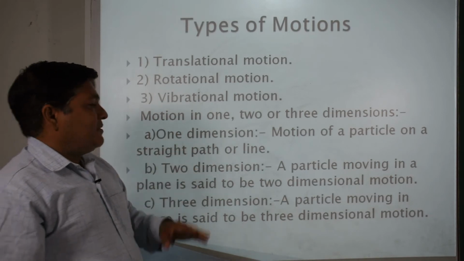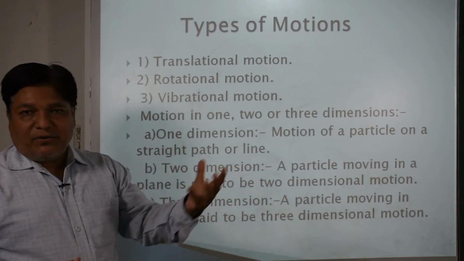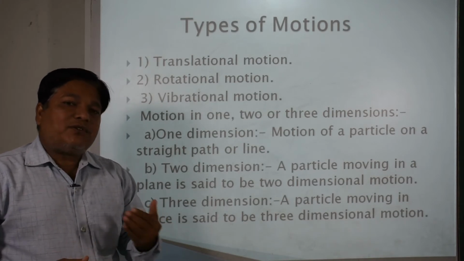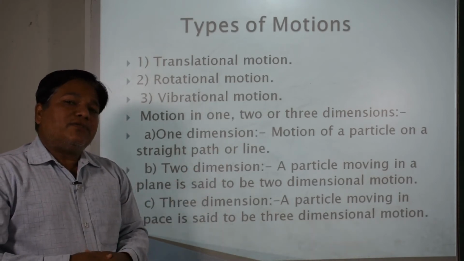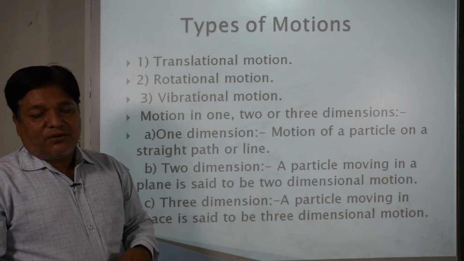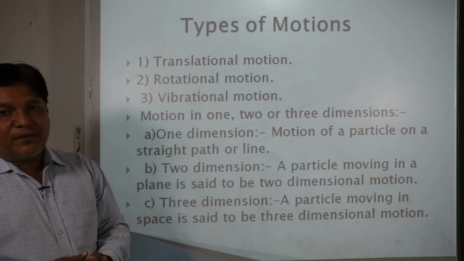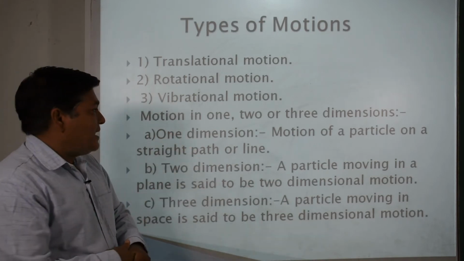So we can say the motion of a pendulum is vibrational motion, oscillatory motion. If a child is swinging in a swing, then this motion is also called oscillatory motion or vibrational motion. Motion in 1, 2 and 3 dimensions.